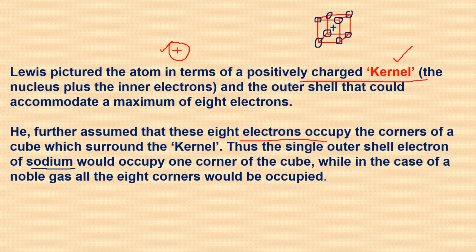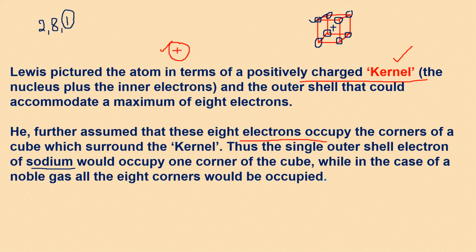So if you take the example of sodium, the kernel must include the nucleus plus inner electrons and the single outer shell electron, because the configuration of sodium is 2, 8, 1, because the atomic number is 11. So according to him, one outer electron will be placed in any one of these 8 corners and the remaining 7 corners will be empty.